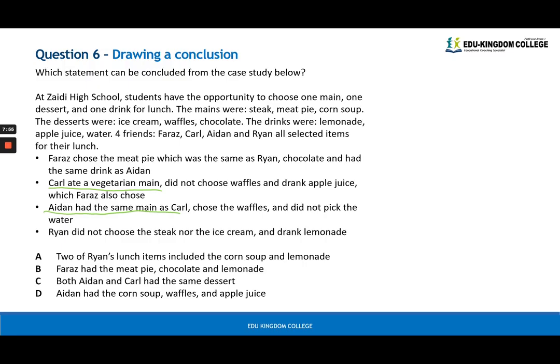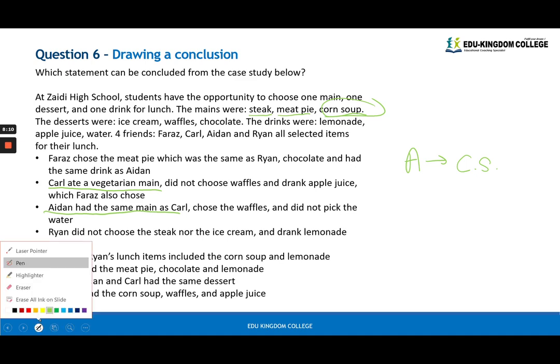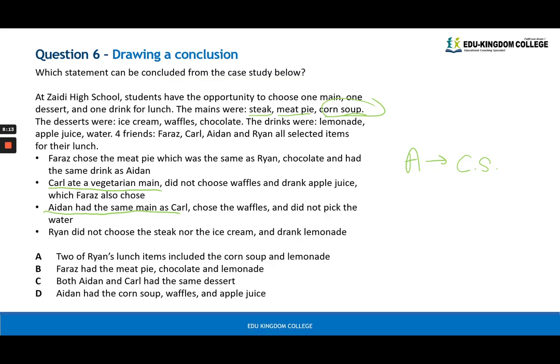What does that mean? Well, out of the mains that we had, steak, meat pie, and corn soup, corn soup is the only vegetarian. So that means that Aiden ate the corn soup for main. Now, we know that both Carl and Faraz had the apple juice, okay? Because Carl had apple juice and Faraz also chose apple juice. And we also know that Faraz had the same drink as Aiden, which means that Carl, Faraz, and Aiden all had apple juice as the drink.